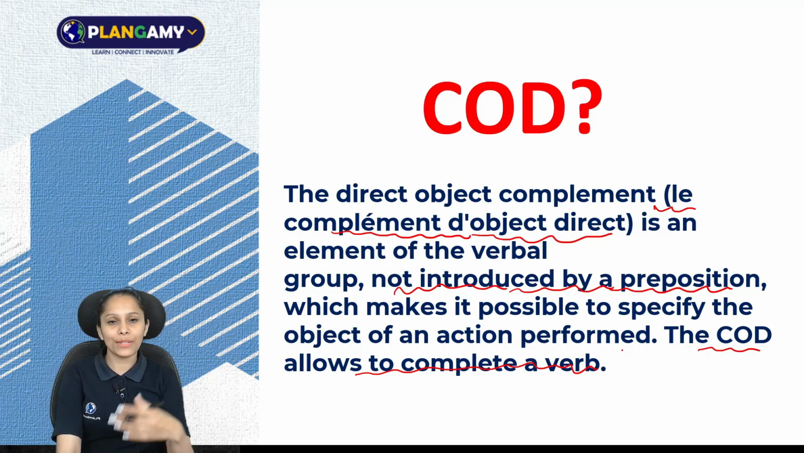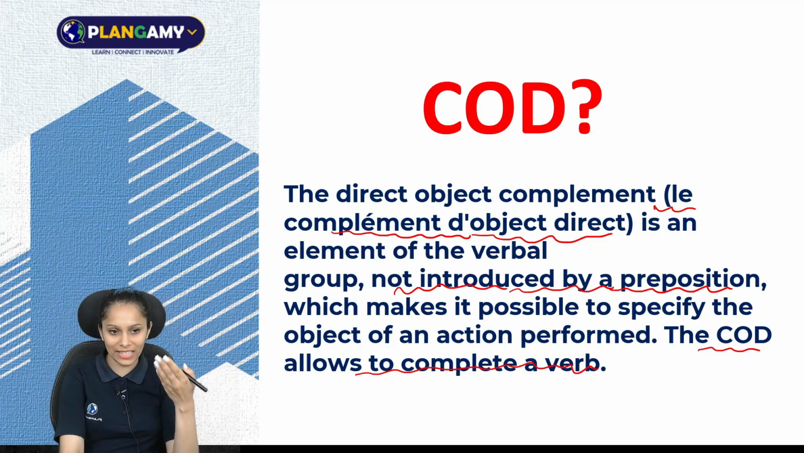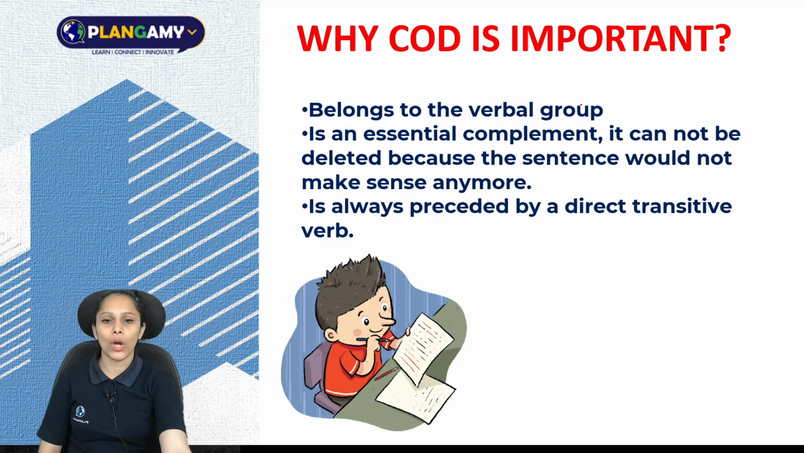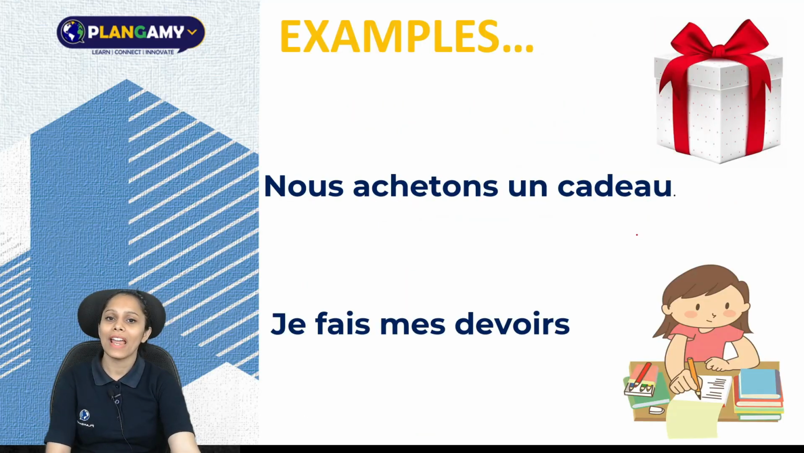Now, let's move further and try to understand these three different lines. Why is COD important? Because it belongs to the verbal group. It is an essential complement. It cannot be deleted. It's very important. It cannot be deleted because the sentence would not make sense anymore. It is always preceded by a direct transitive verb. Let's move ahead and see some examples to understand the concept of COD.